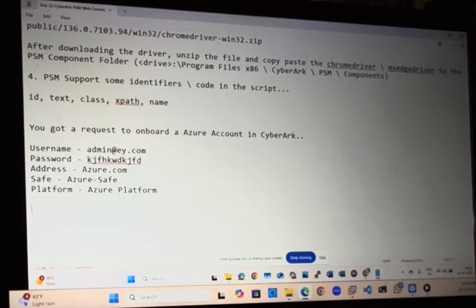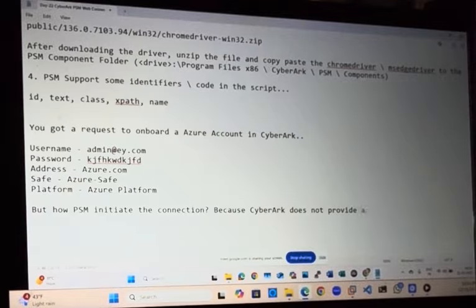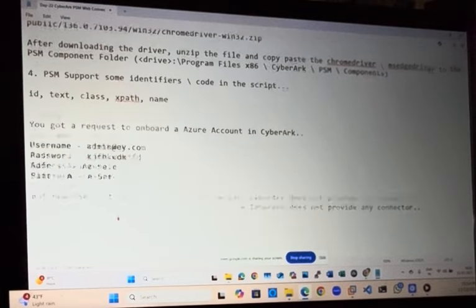You will click on add account, select your safe, select the platform, and provide the username, password and other details. But how will PSM initiate the connection? Because CyberArk, as I mentioned above, doesn't provide any connector. So how will PSM be initiating?